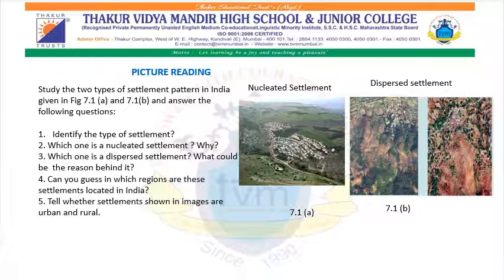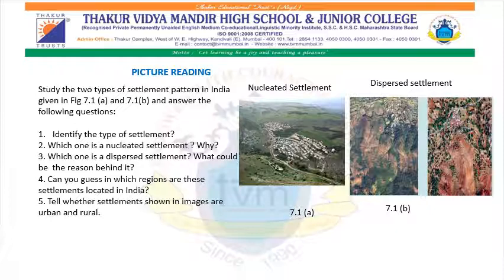Which one is a dispersed settlement and what could be the reason behind it? Settlement 7.1b is a dispersed settlement. Dense forest cover area or desert region could be the reason behind this. Can you guess in which region are these settlements located in India? A settlement shown in figure 7.1a may be located in the river basin, and settlement shown in 7.1b may be located in the desert or in the forest area.